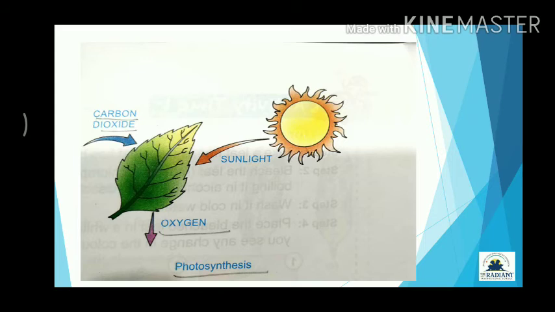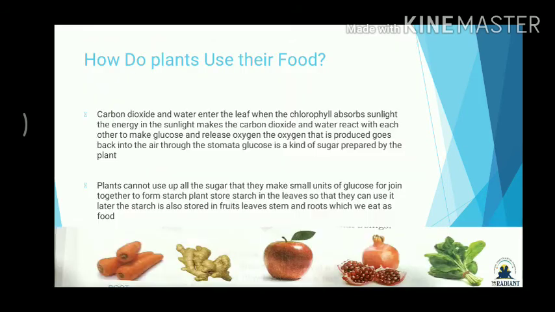That's why whenever you go to a garden or a green place, you feel much better, you feel fresh. Why? Because over there a maximum amount of oxygen is present. They are breathing out oxygen and we are breathing in oxygen. So if plants are there, we can maintain that balance.